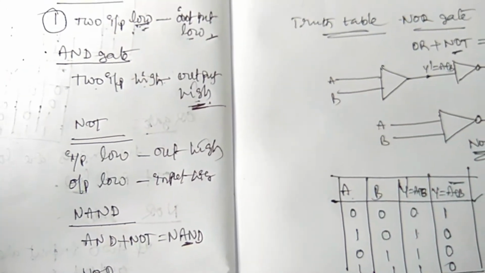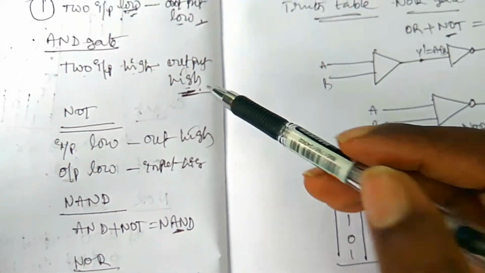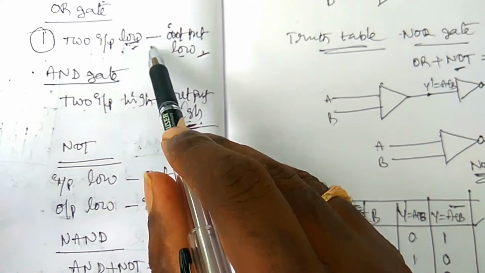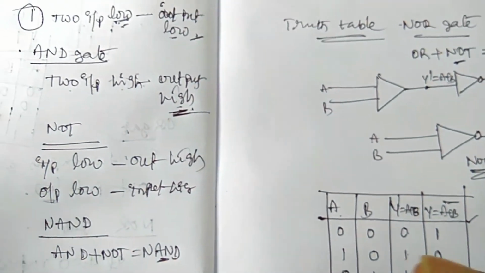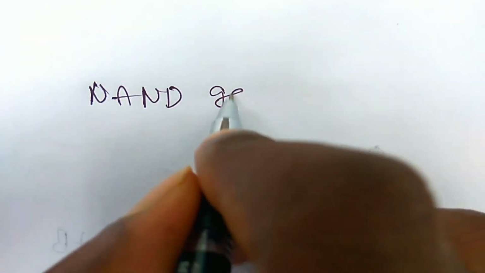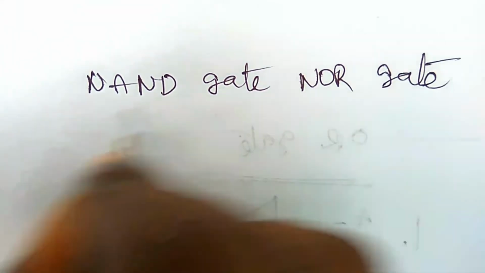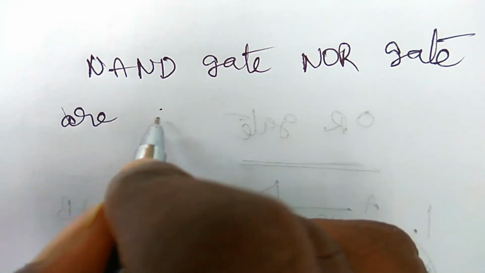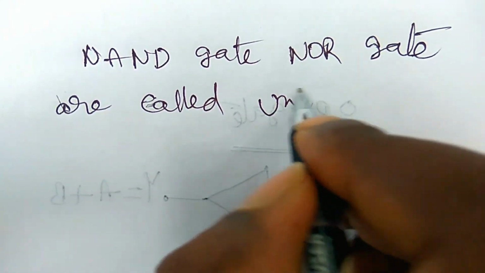These are the information about all the gates which we have learned. First we have to focus on the condition of the gate, and then write the truth table. Then it is very easy. Here you have to remember one thing: NAND gate and NOR gate are called universal gates.